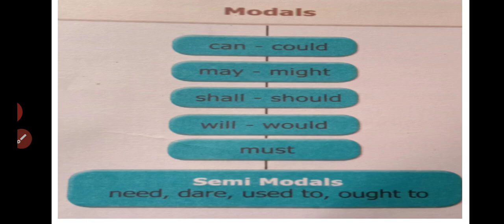They give additional information to the main verb. Here we have can, could, may, might, shall, should, will, would, and must. These are modal verbs. And also we have semi-modals: need, dare, used to, ought to. In this class only we are going to see about the modal verbs.